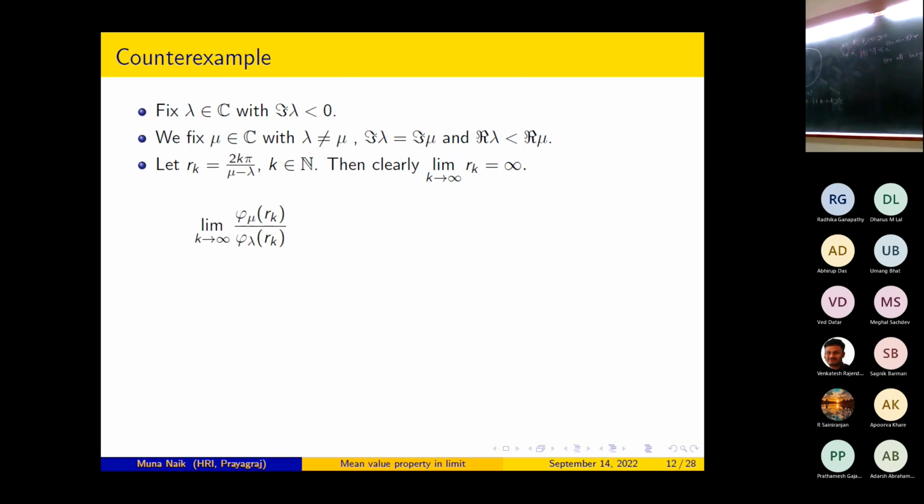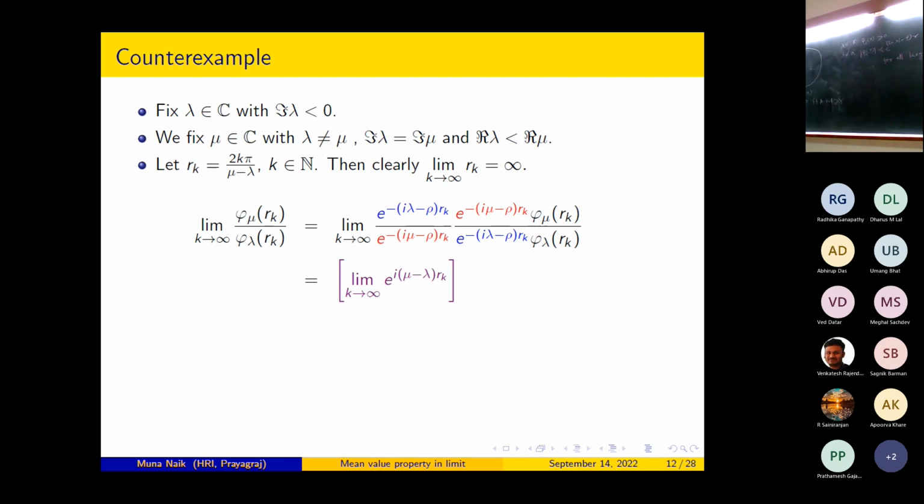Now I look at the limit as k tends to infinity of phi mu Rk divided by phi lambda Rk. I do a multiplication and division. This is the limit as k tends to infinity of e to the power minus i lambda minus rho Rk divided by e to the power minus i mu minus rho Rk, and I divide that thing. So we get e to the power minus i mu minus rho Rk into phi mu Rk divided by e to the power minus i lambda minus rho Rk into phi lambda Rk. Then I can separate these two things, and I will do some simplification. This is the first part: the limit as k tends to infinity of e to the power i mu minus lambda into Rk.